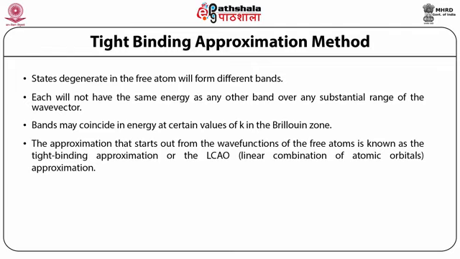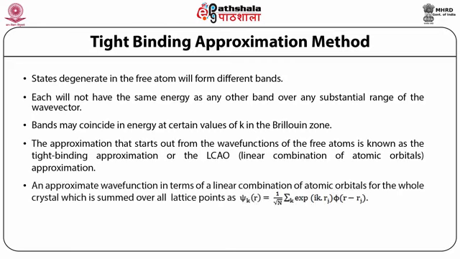If the influence of one atom on another is small, we obtain an approximate wave function in terms of a linear combination of atomic orbitals for the whole crystal, summed over all lattice points as psi_k(r) = 1/√N Σ_j exp(ik·r_j) φ(r − r_j) for a crystal of N atoms. In general, this approximation is quite good for describing the inner electron shells of atoms and relatively localized bands.